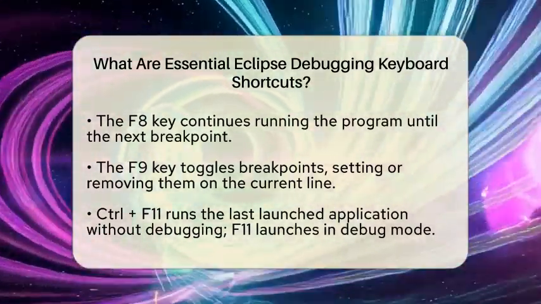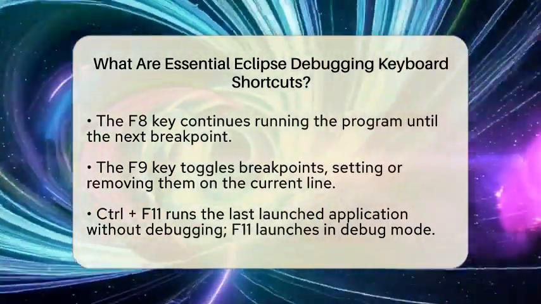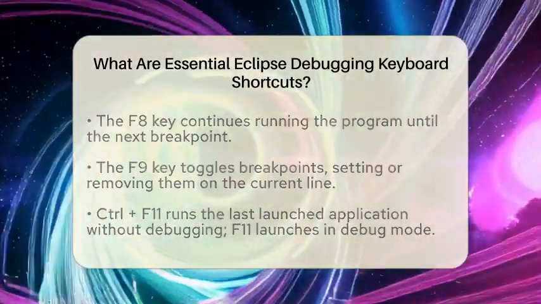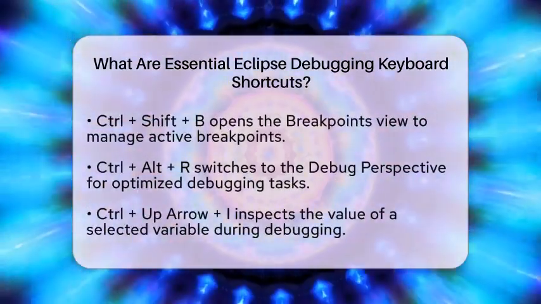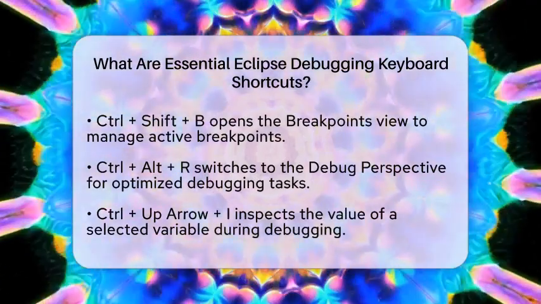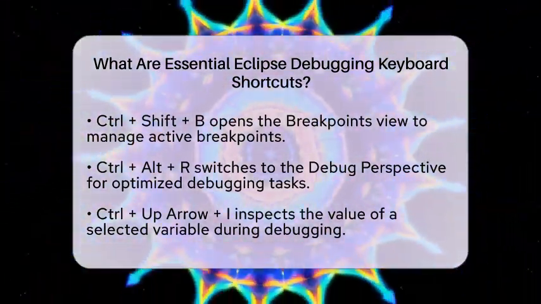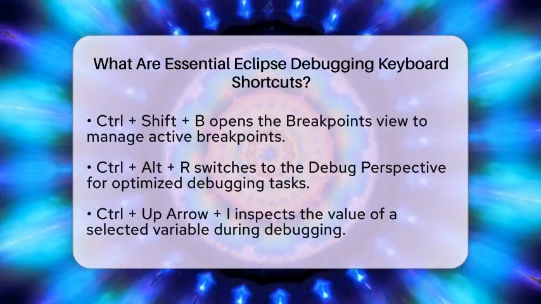For running applications, the Control key combined with the F11 key will run the last launched application without debugging. If you want to launch your program in debug mode, simply press the F11 key. This mode lets you step through your code and inspect variables as needed.